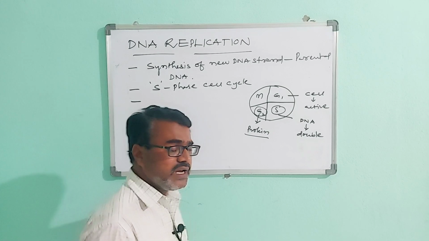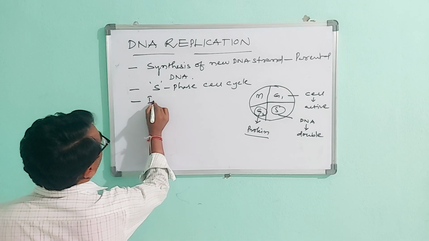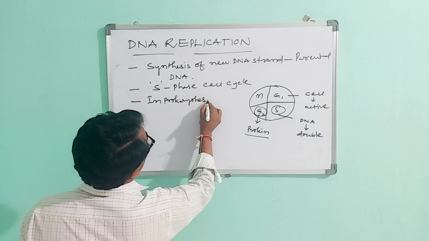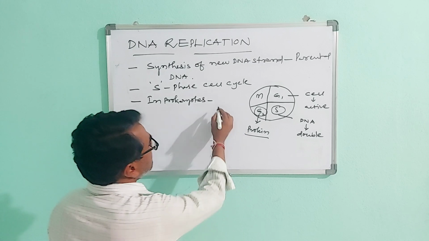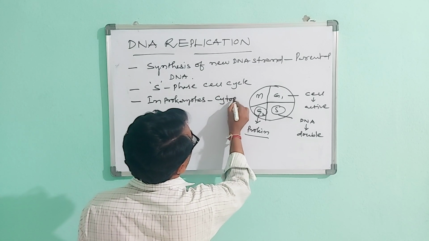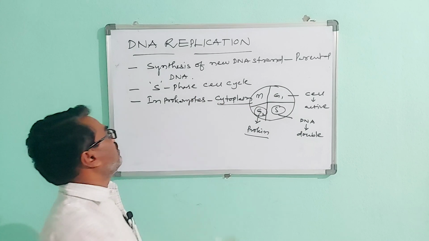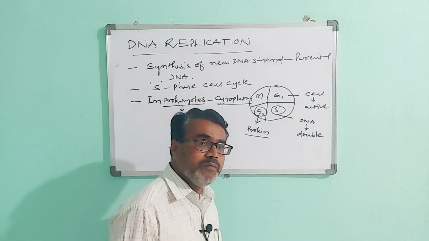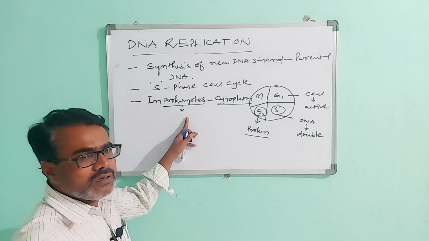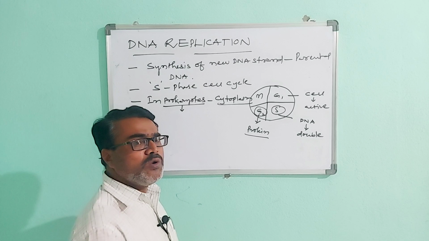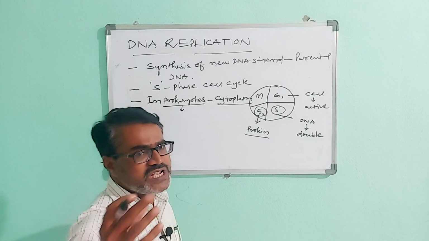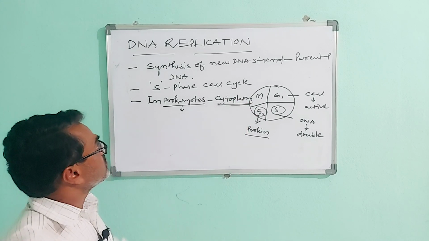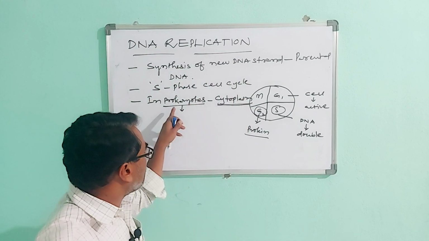For example, in prokaryotes the DNA replication takes place in the cytoplasm. Prokaryotes are bacteria and blue-green algae. In these prokaryotes the nucleus is not well differentiated, so the DNA is present in the cytoplasm only.